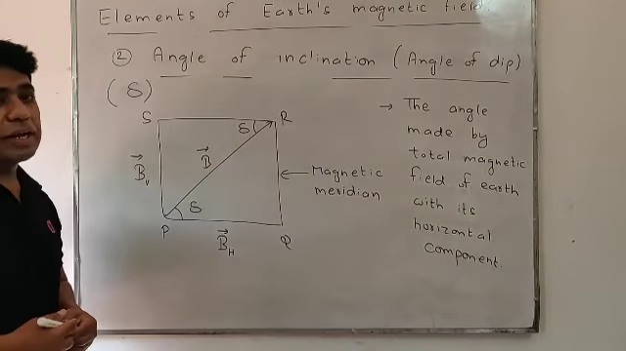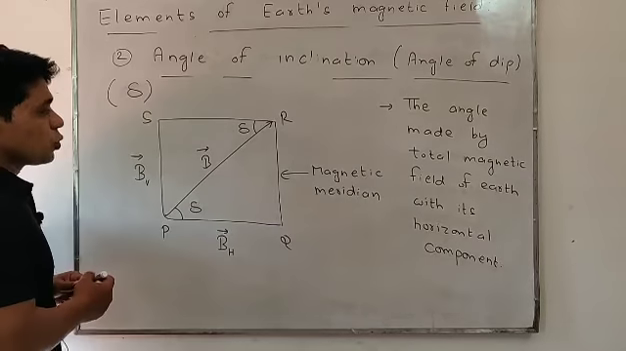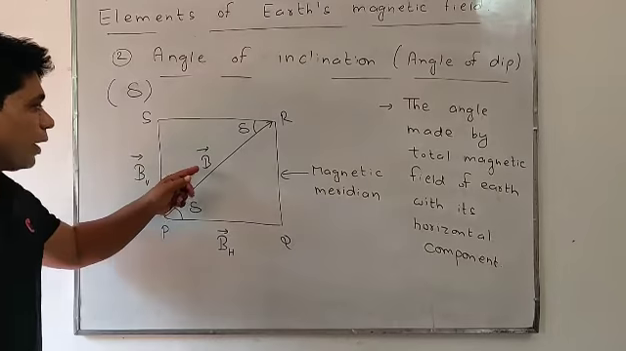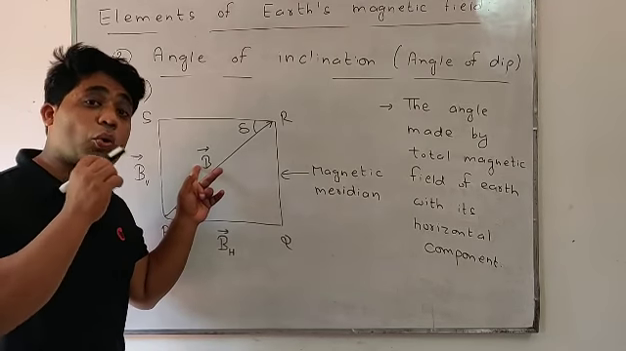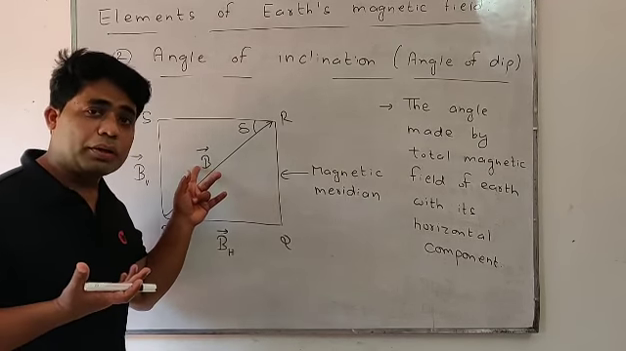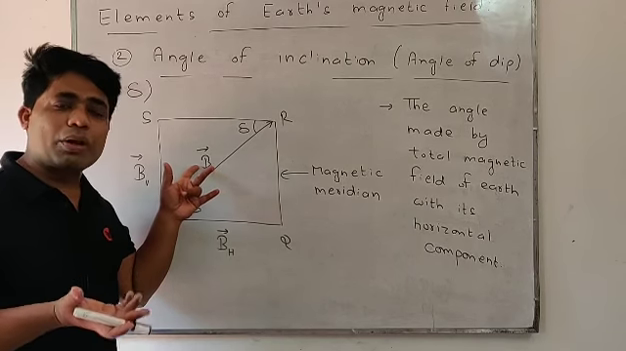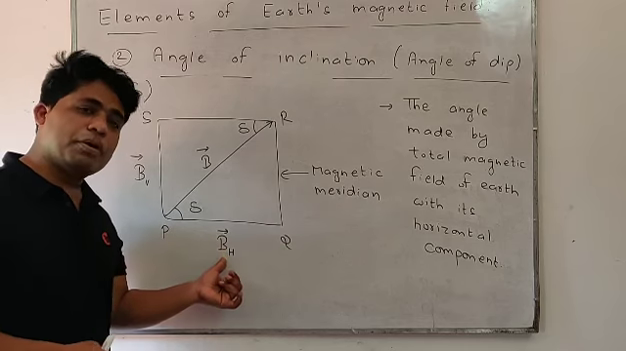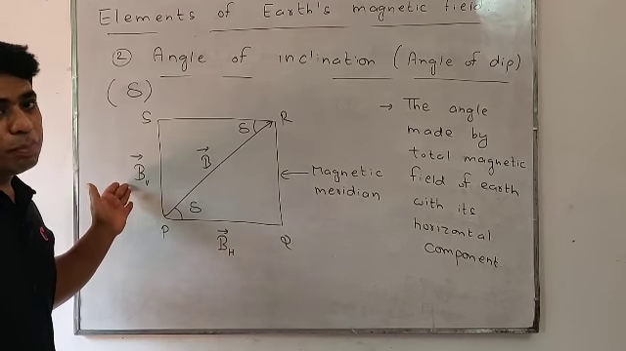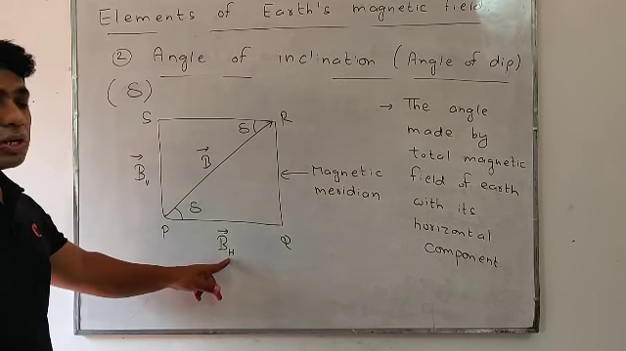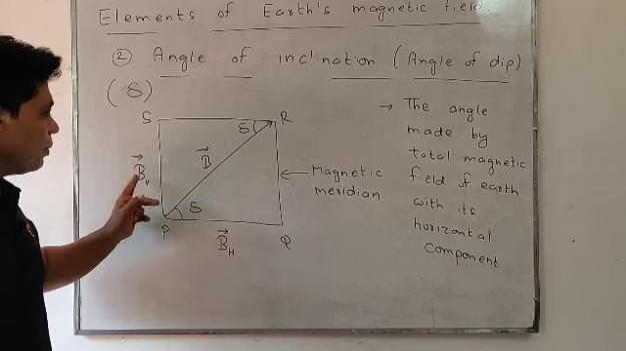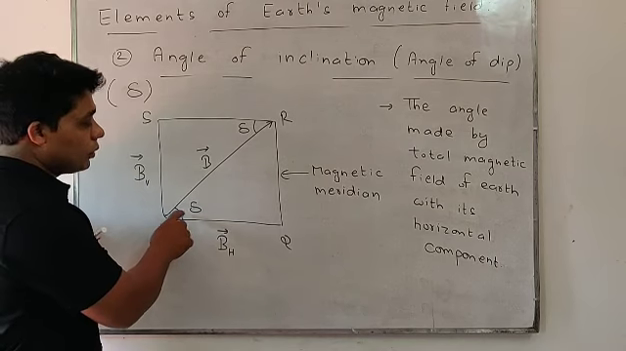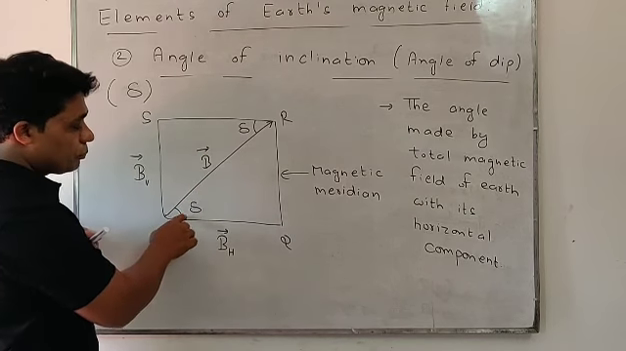Now students, the second element of earth's magnetic field is the angle of inclination or angle of dip. It is represented by this sign delta. Look, this is the magnetic meridian and vector B is representing the total magnetic field of earth, having two components: horizontal component BH and vertical component BV. BH is the horizontal component of earth's magnetic field and BV is the vertical component. This is the angle of inclination.